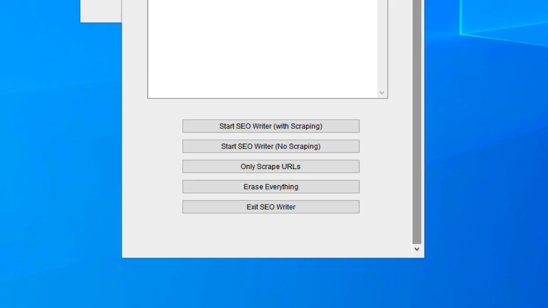And then I'm going to click on Start SEO Writer with no scraping. Now, I know when I posted my insights at the top, it did have URLs in. If I'm subscribed to Scrape Owl or anything like that, I can do scraping. But in this case, we've already scraped everything and gotten the condensed information we want. So I don't see any need to do that. So we're just going to go ahead and click Start without scraping. And ZimmWriter is going to take off and start creating that article.